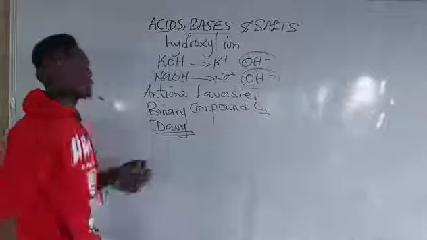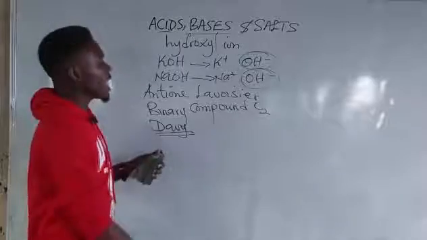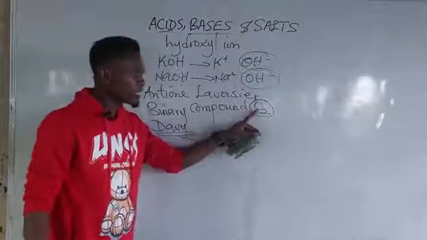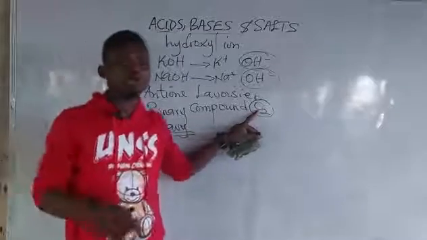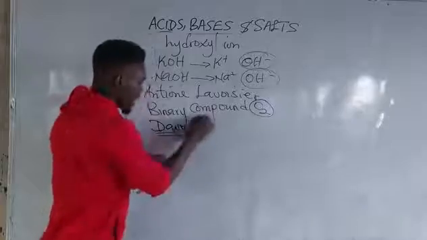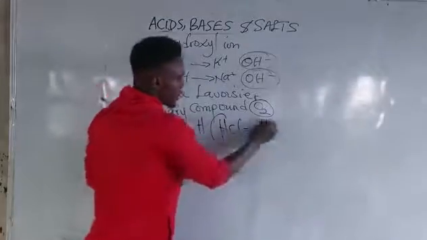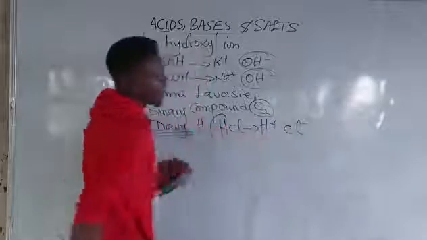Davy said that it is not oxygen that is responsible for the acidic nature of an acid. It is hydrogen. So he used HCl, just as we initially illustrated, H plus and Cl minus.